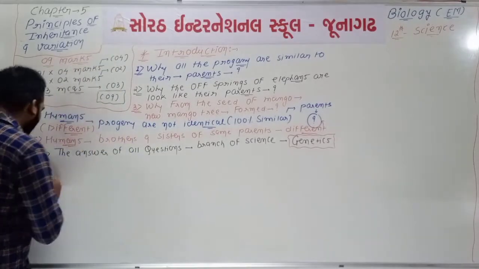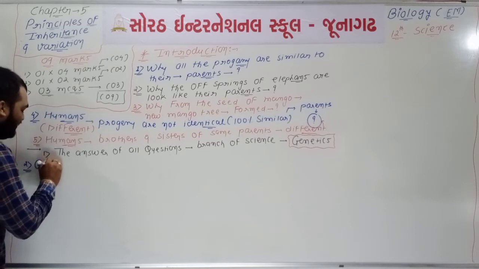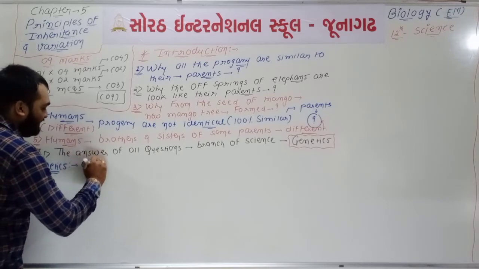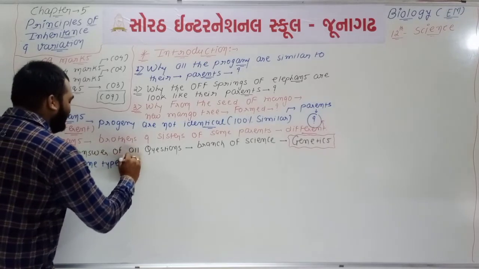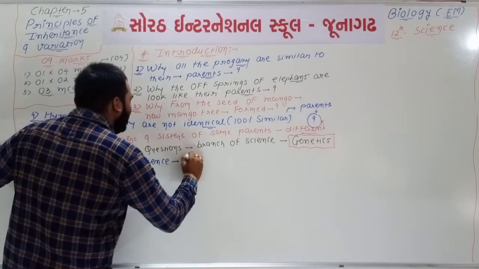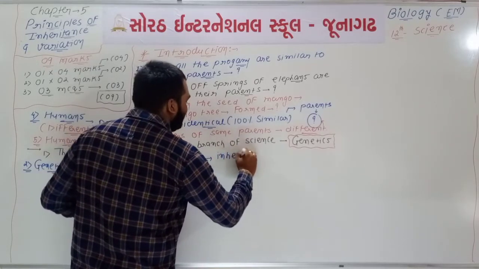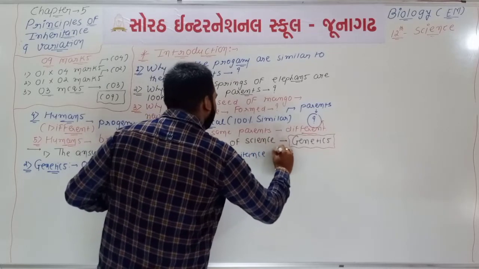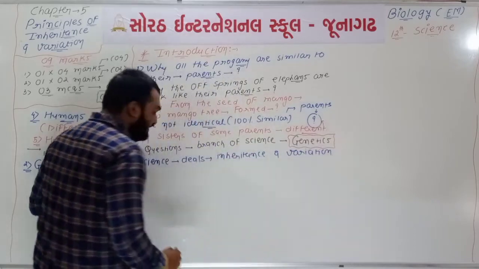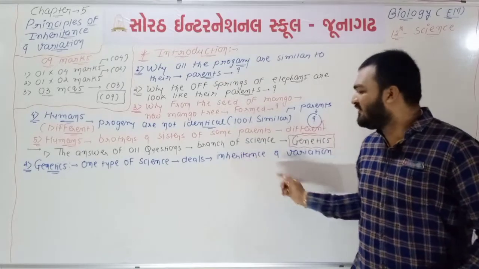If we write some information about genetics, point number 2: what is the meaning or definition of genetics? Genetics is one type of science which deals with inheritance and variation. So it is a science which is connected with two different types of processes.